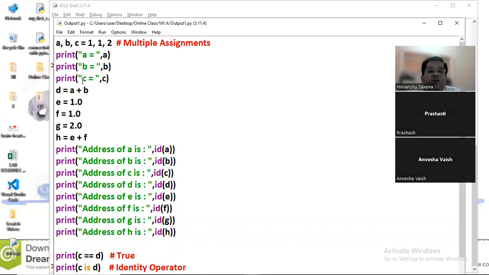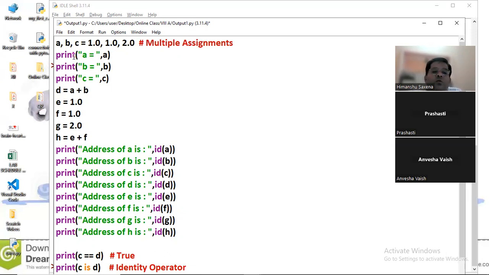We are assigning a float value to b and a, just to see whether in the case of float values they share the variable's memory location or not. So a has 1.0 this time, b has 1.0, and c had only 2. So in place of 2, we are putting 2.0 this time.